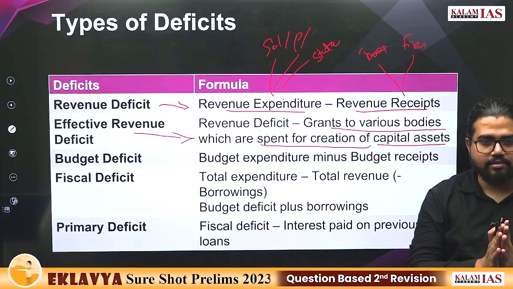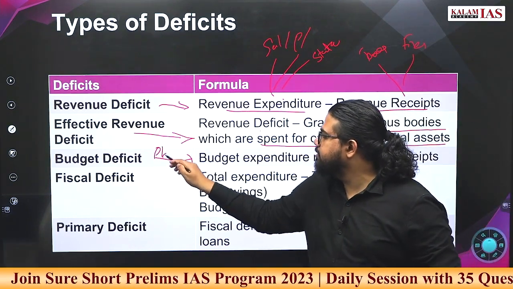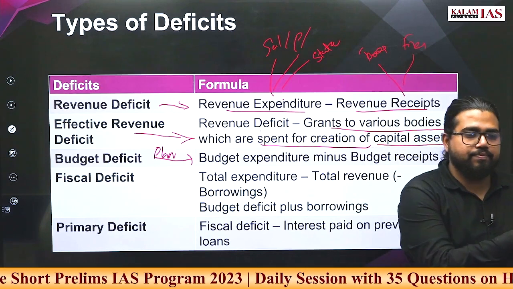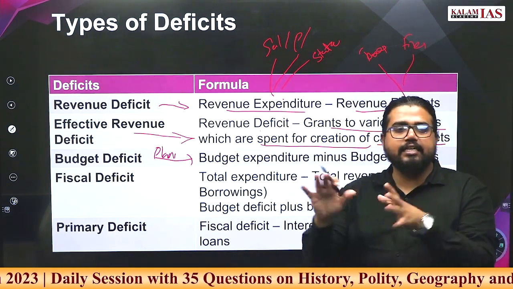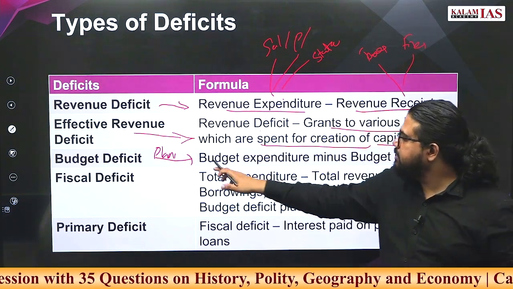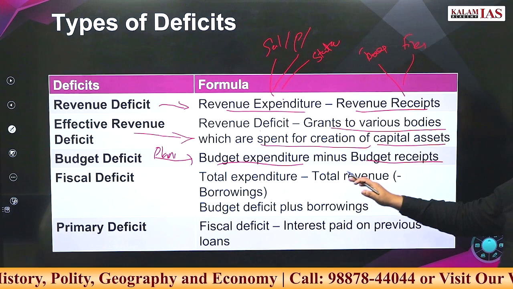Got the point? Third is budget deficit. Budget deficit is like a planned deficit. When the budget is published or put in the parliament, how much is the deficit there? That is budget expenditure minus budget receipts. Now what is fiscal deficit?